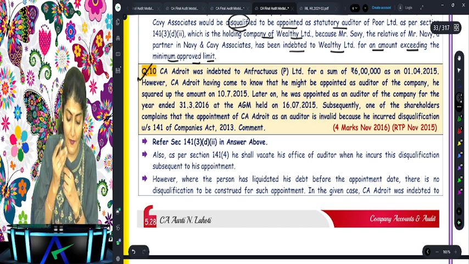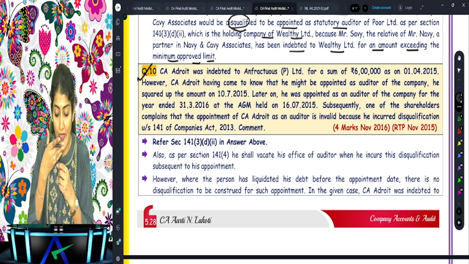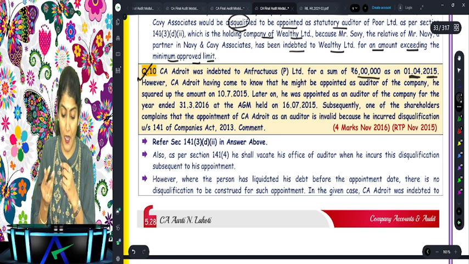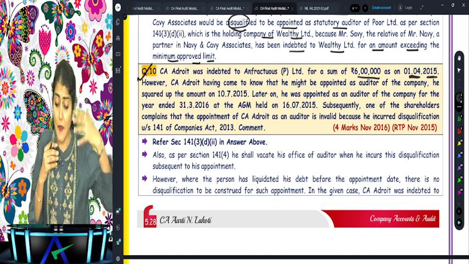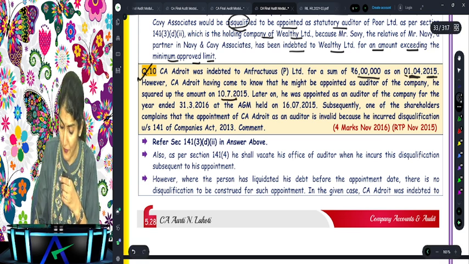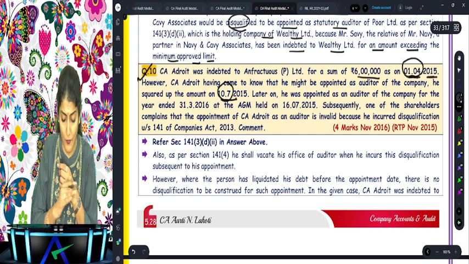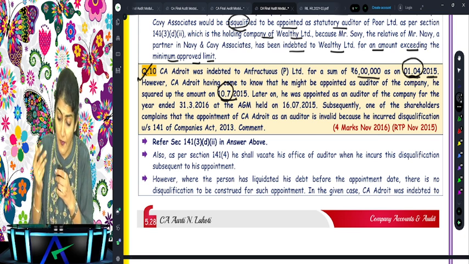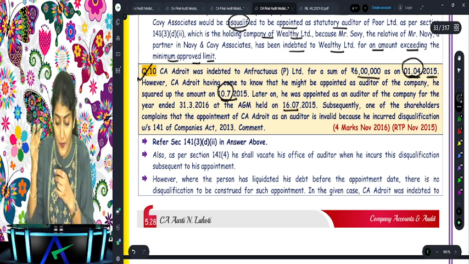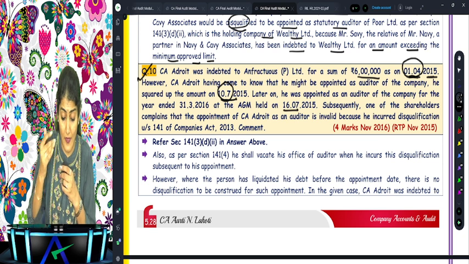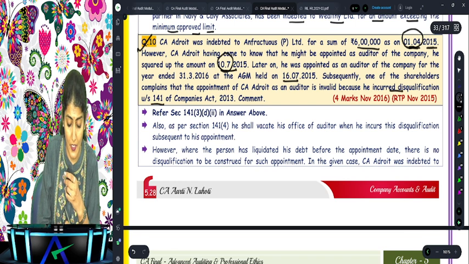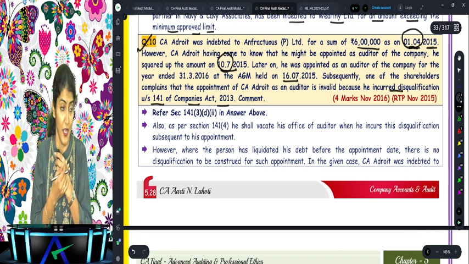Right, question number 10. CA Adroit was indebted to Anfraxius Limited for a sum of 6 lakh on 1st of April 2015. However, CA Adroit, having come to know that he might be appointed as an auditor of the company, squared up the amount on 10th of July. So 1st April he was indebted. On 10th July he squared up the indebtedness. Later on he was appointed as an auditor of the company for 2016 on 16th of July. Right. Subsequently, one of the shareholders complains that the appointment of CA Adroit as an auditor is invalid because he incurred the disqualification under Section 141 of the Companies Act. No, what did we say?